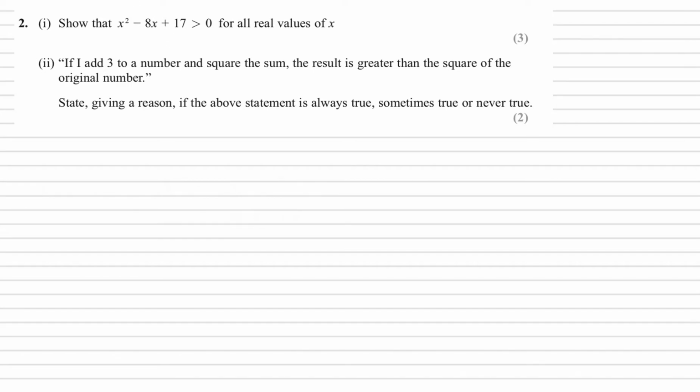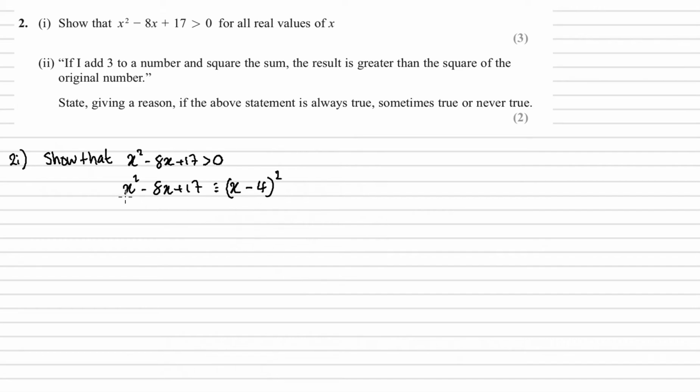Okay, so I'm going to start off just by making the initial statement. We've been asked to show that x squared minus 8x plus 17 is greater than 0. What we can now do is say x squared minus 8x plus 17 is identical to, now I'm going to complete the square. Okay, so I'm going to write x minus half the coefficient here, minus 4, and then we're going to square this. So now when I expand this bracket, I'm going to get x squared minus 8x plus 16.